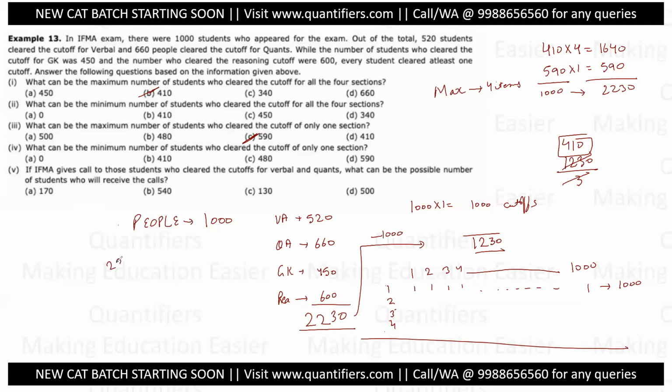So 2230, or sorry 1230, right? Because 1000 is already done. 1230 divided by 2. It turns out to be 615. Now what does that mean? That 615 people who were initially having only one, 615 लोग जिनके पास initially सिर्फ 1 था, अब उनके पास 3 हो गए हैं. Now they have 3.